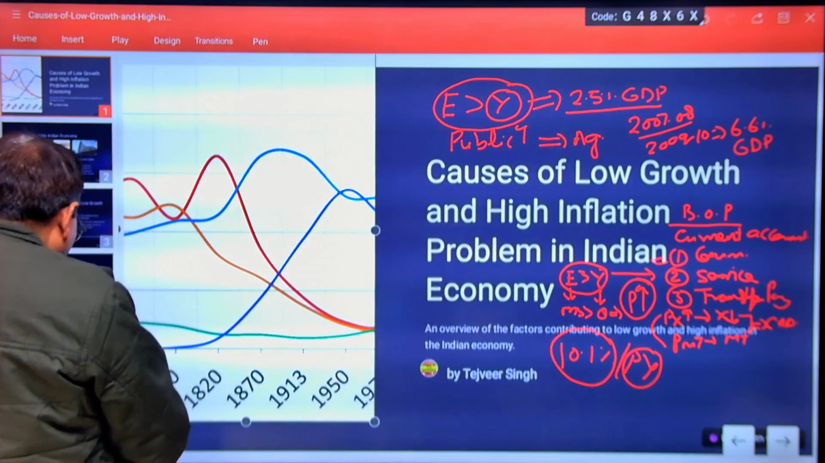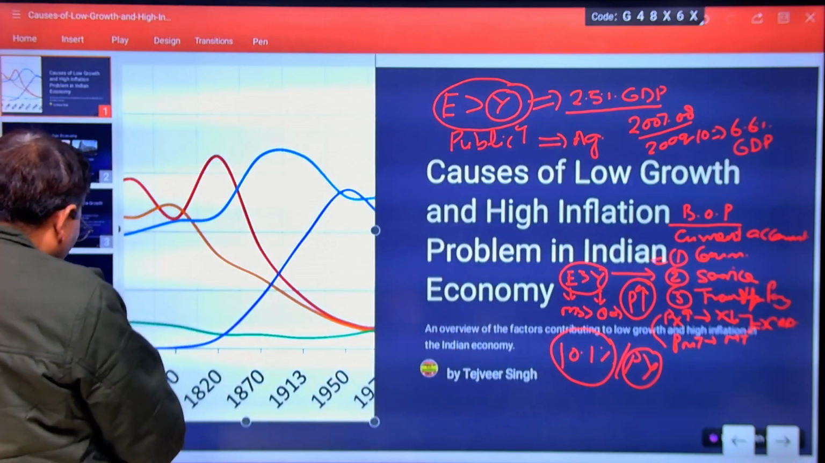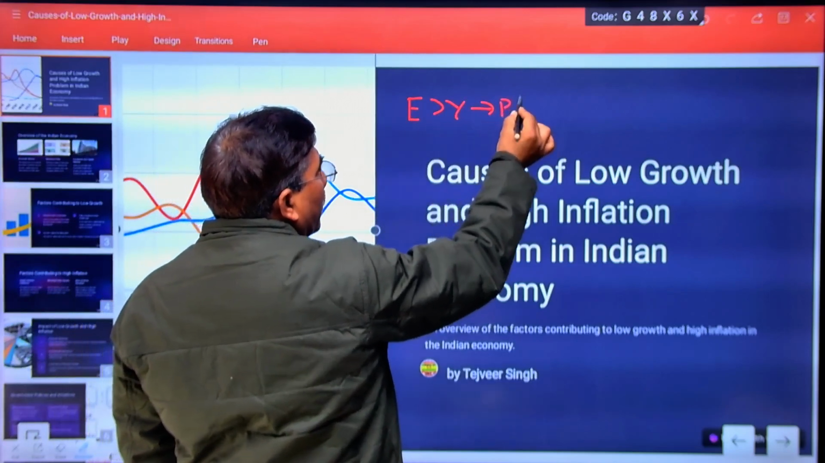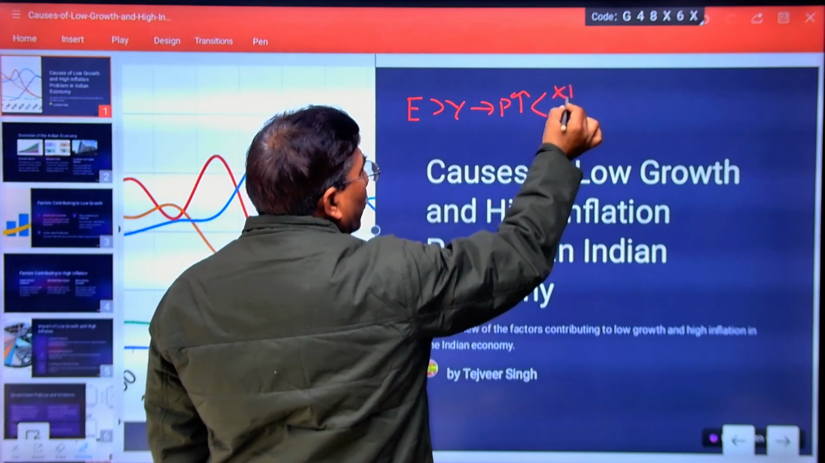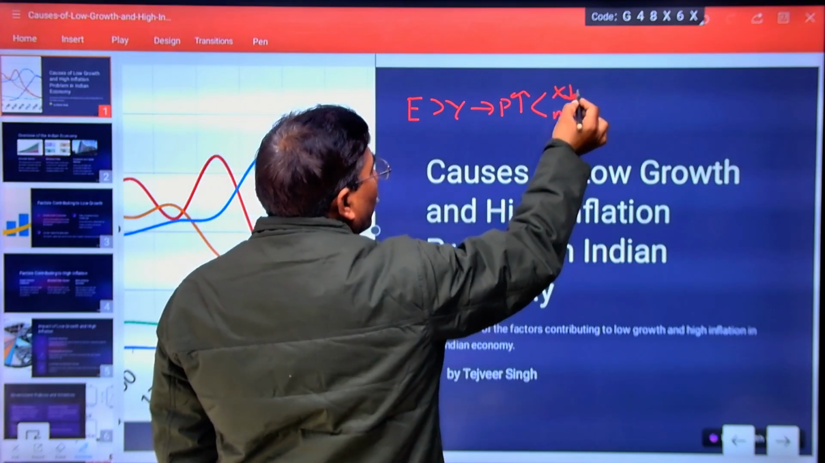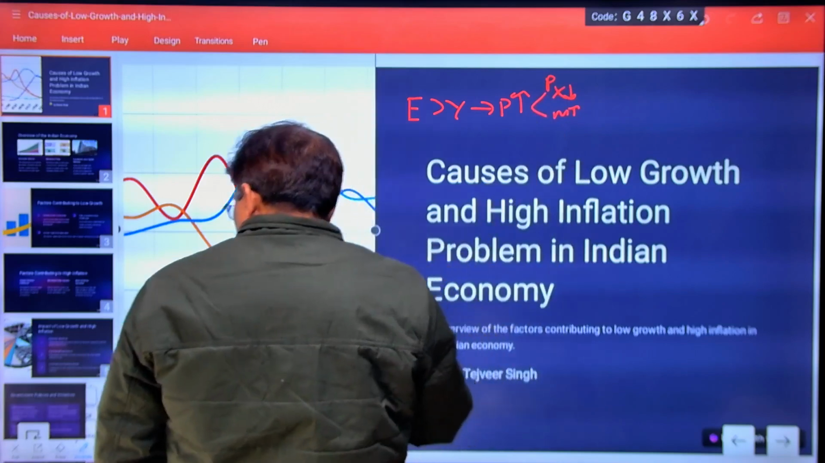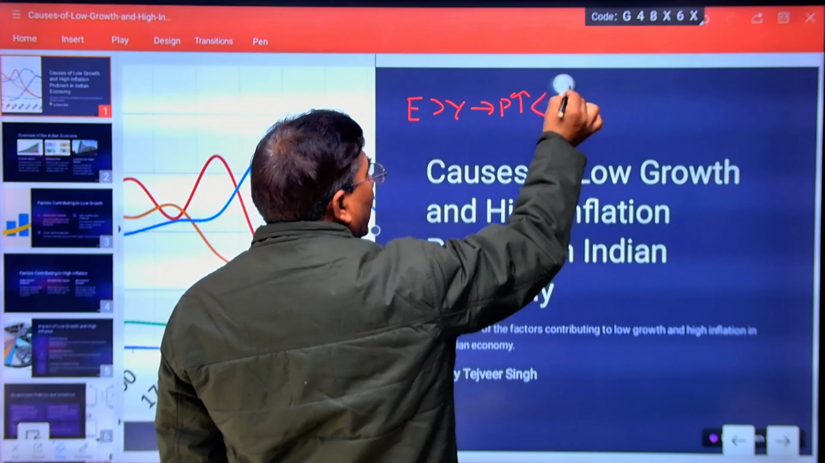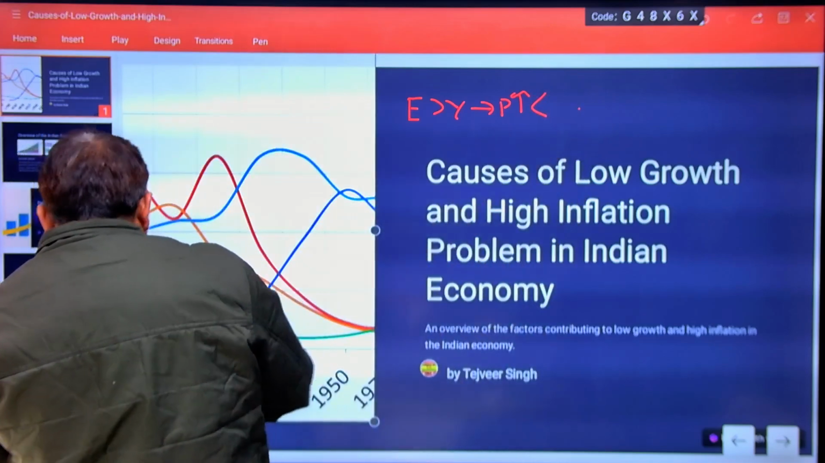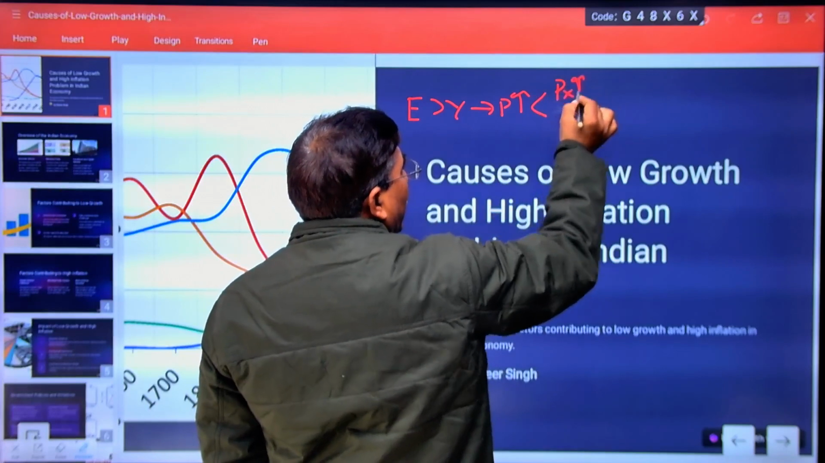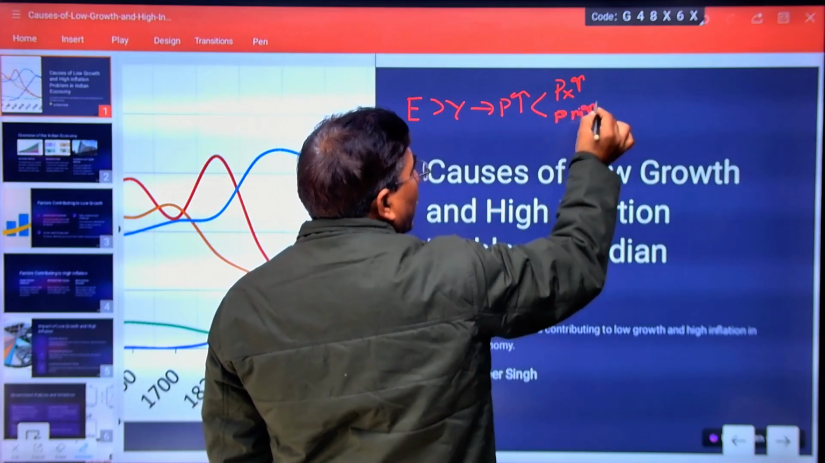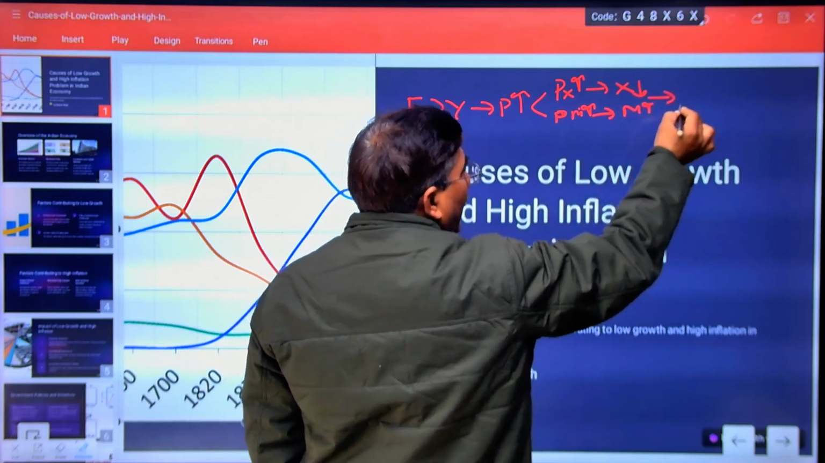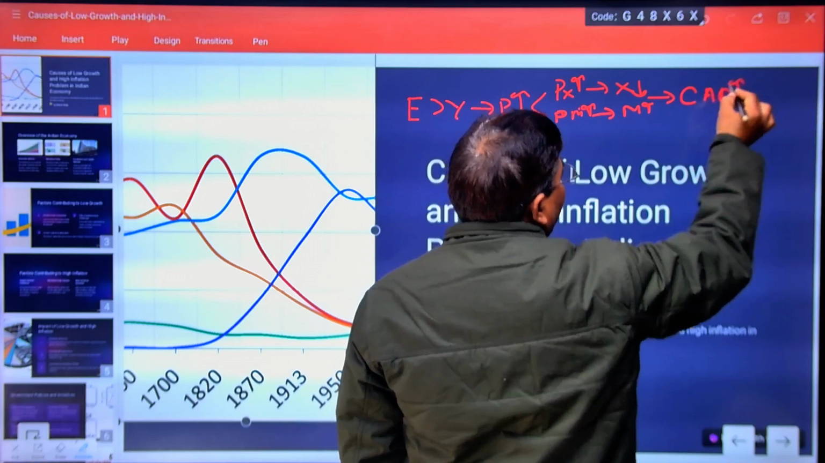When the world recession was there, the government followed the expansionary fiscal policy, and this expansionary fiscal policy, by increasing the price, began to decrease the export and increase the import. Why? Because the price of export was increasing, and the price of import was also increasing, which decreased the export and increased the import. In this way, we are increasing the current account deficit.